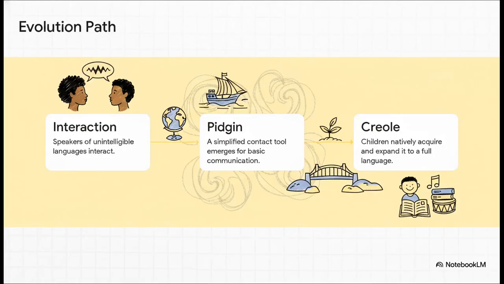So, the absolutely crucial point about this evolutionary path is all about respect and linguistic validity. Creoles, like Haitian Creole, which is spoken natively by nearly the entire population of Haiti, or Gullah, spoken on the Sea Islands of South Carolina and Georgia, are absolutely not broken or corrupted versions of European languages. Not at all. They are rich, complex, full natural languages born entirely from human adaptation. They've got their own deep grammatical roots, extensive literature, and profound cultural traditions.